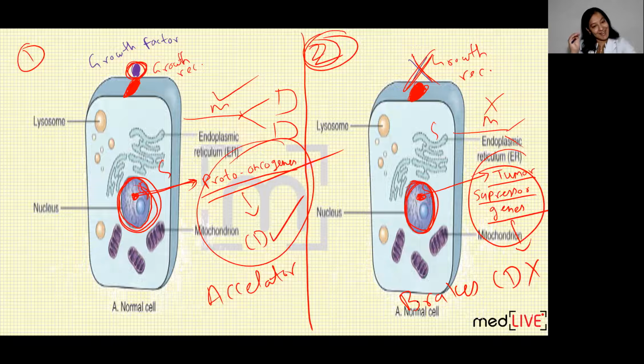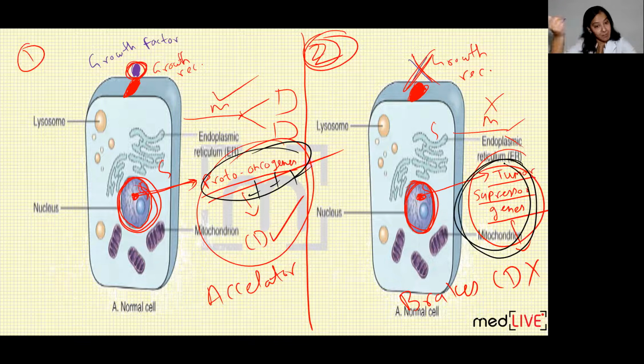So that is what is happening in the body. In the human body also the same thing is happening. Either the accelerator gets stuck at the highest speed, that is these proto-oncogenes get mutated, and they get overstimulated. Or these tumor suppressor genes get mutated and they get understimulated.